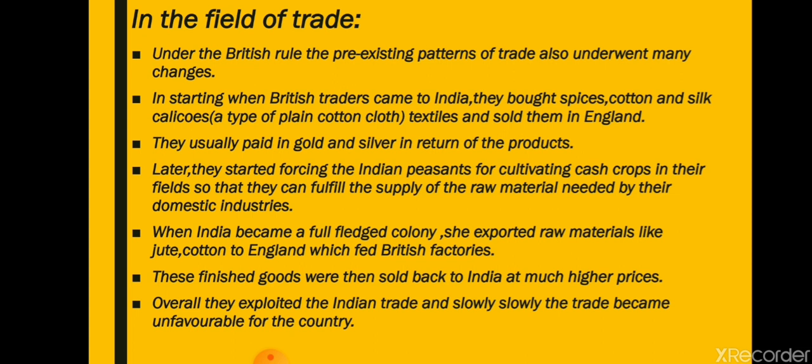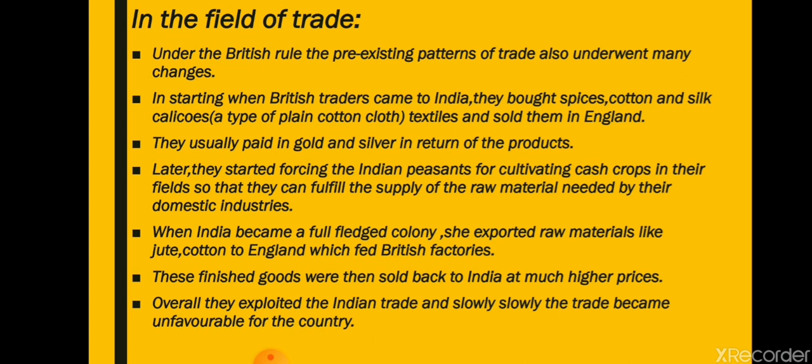Now they prepared the goods in their own country. First of all, they purchased the raw materials from us at cheaper prices. Then they took the raw materials to their domestic factories. They manufactured the goods from the raw materials, and they again took the manufactured goods back to India for selling them in India at higher prices.